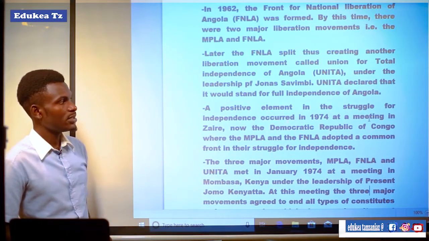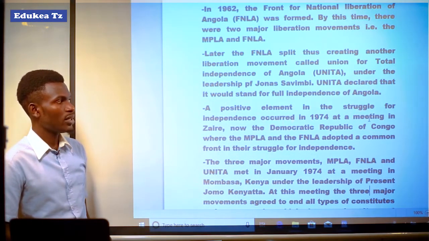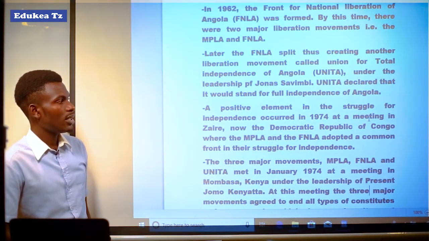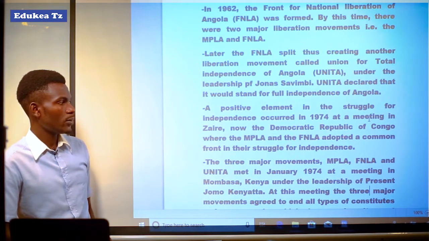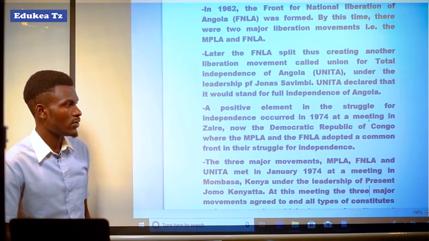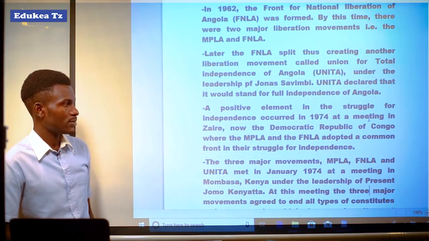A positive element in the struggle for independence occurred in 1974 at a meeting in Zaire, now the Democratic Republic of Congo, where the MPLA and the FNLA adopted a common front in their struggle for independence.